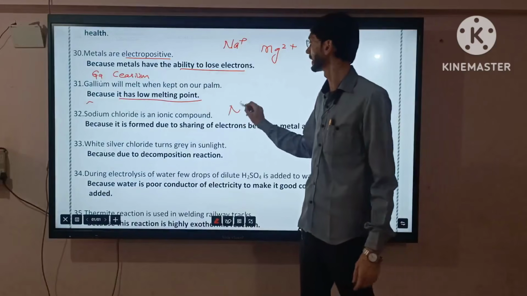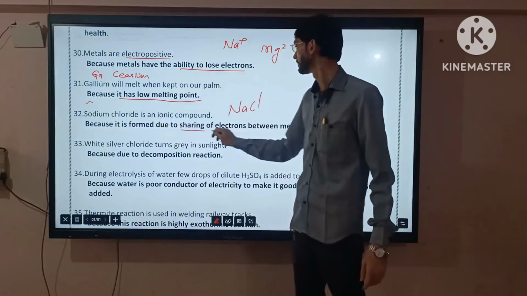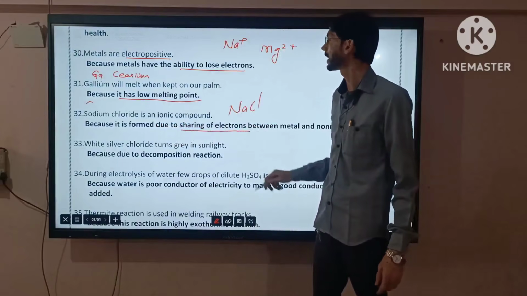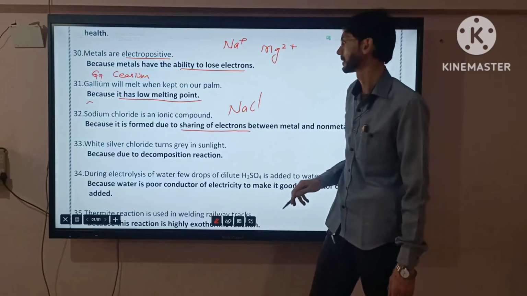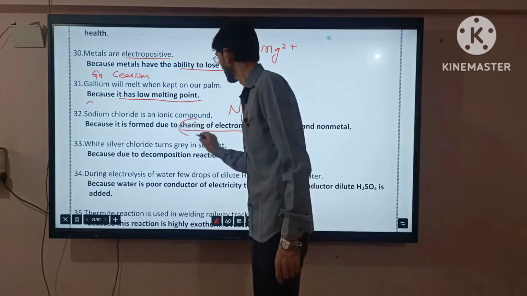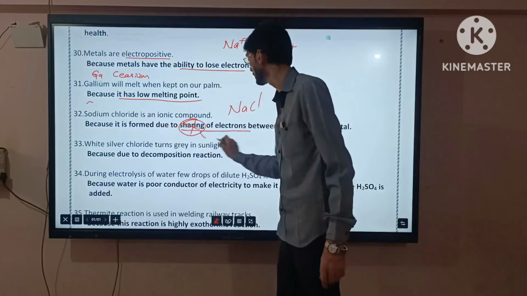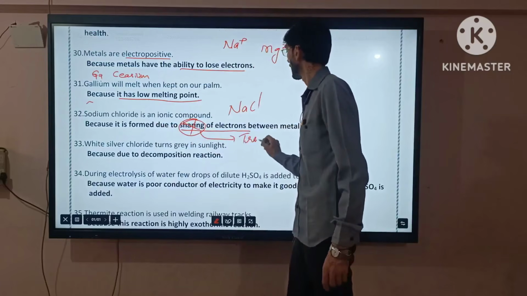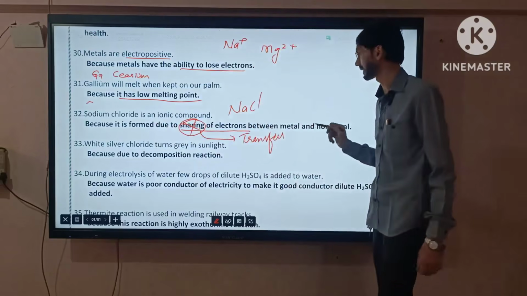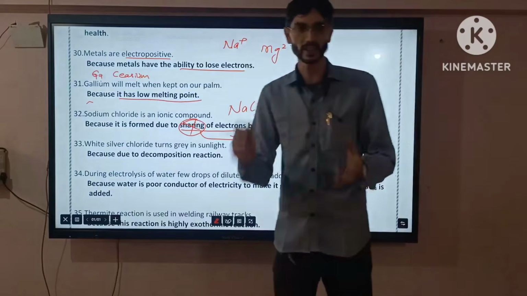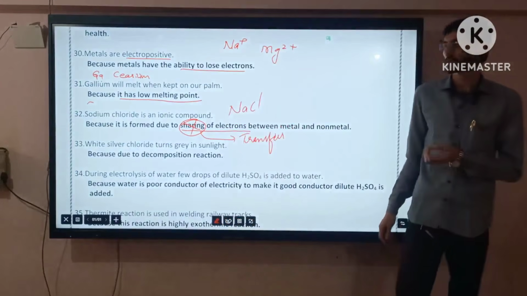Sodium chloride means NaCl because it is formed due to sharing of electrons between metals and non-metals. No, this answer is wrong, because it is formed due to transfer of electrons between metals and non-metals. If it is mutual sharing, that is nothing but a covalent compound.